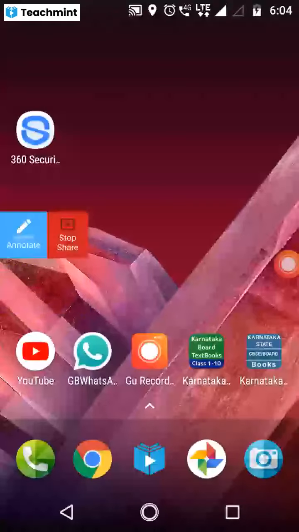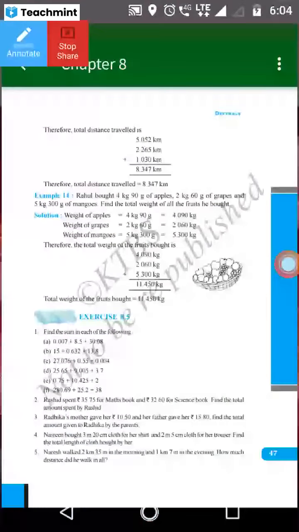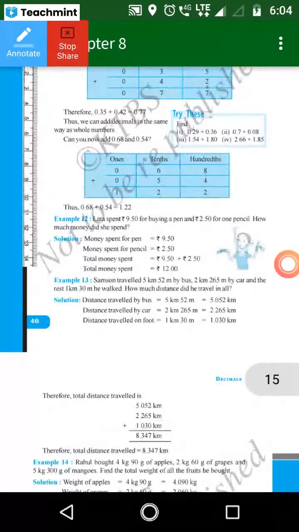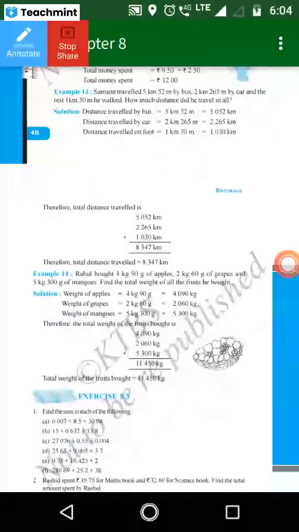Can you see the screen? Yes, it's visible. Yes, ma'am.